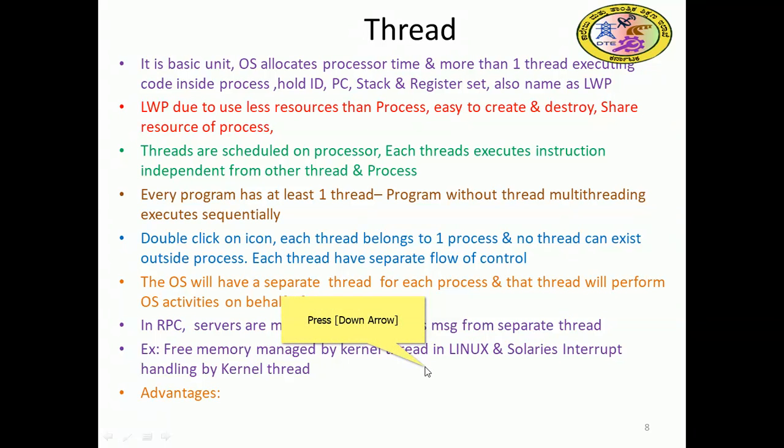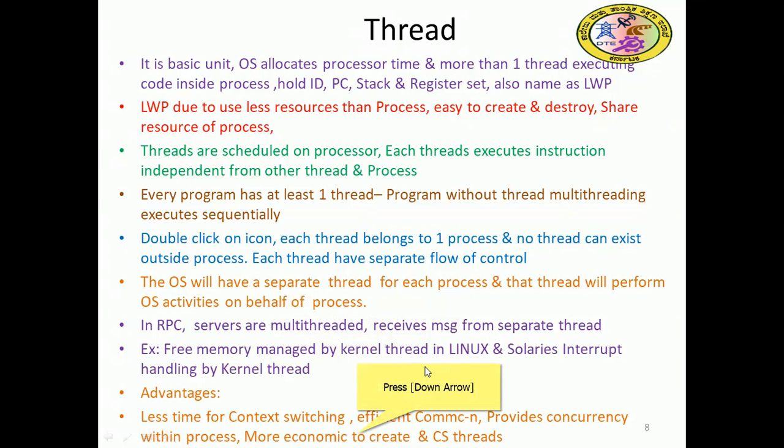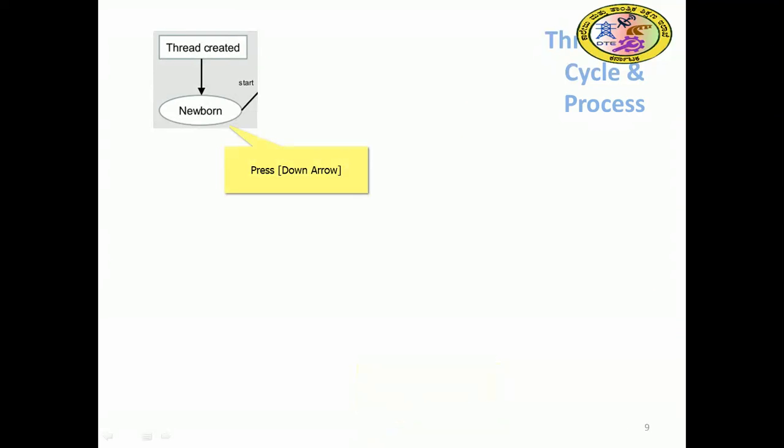So there are advantages of threads. Less time for context switching, since process context switching is very heavy and takes a huge amount of time. Threads provide efficient communication, provide concurrency within a process, and are more economical to create and context switch. Now we can see the thread life cycle. A thread is created, that is, newborn, as we saw in the process state diagram.